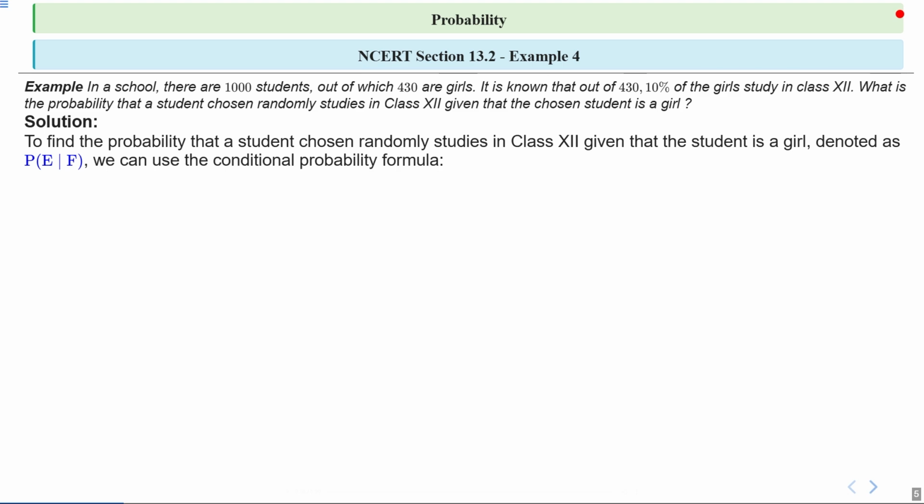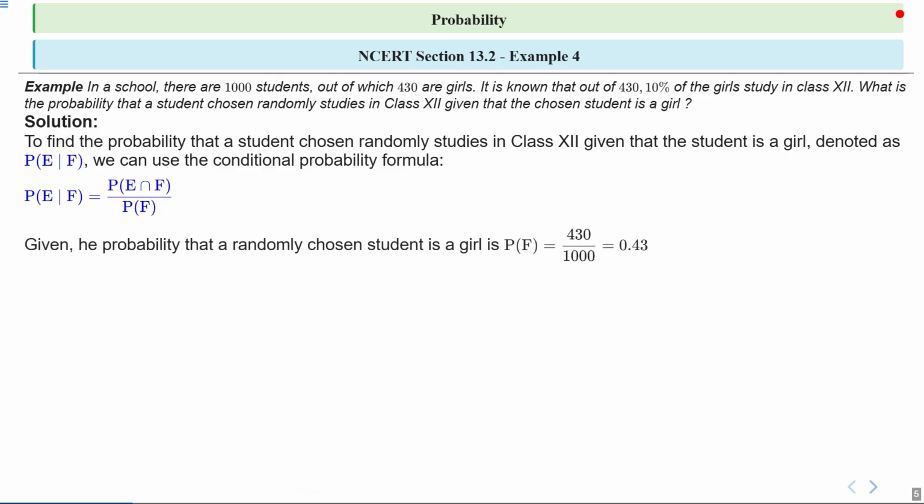So to find the probability that a student chosen randomly studies in class 12 given that the student is a girl, denoted as probability of E upon F, we can use the conditional probability formula. So probability of E upon F will be equal to probability of E intersection F upon probability of F.